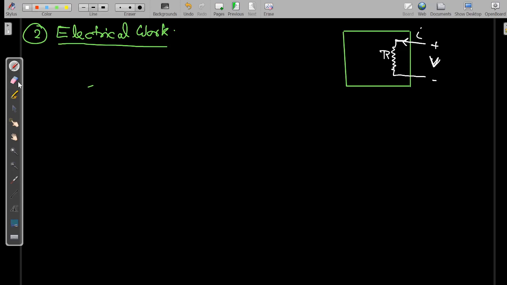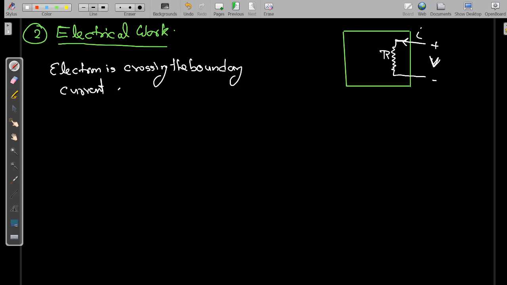And electron crossing the boundary means current is crossing the boundary.